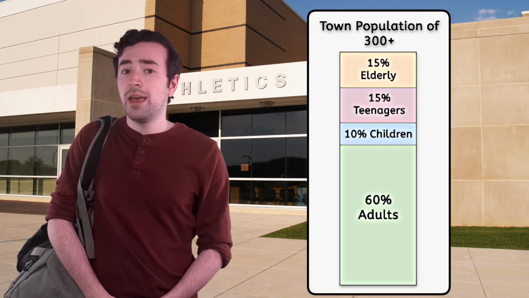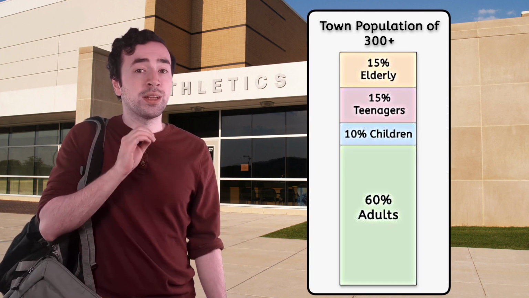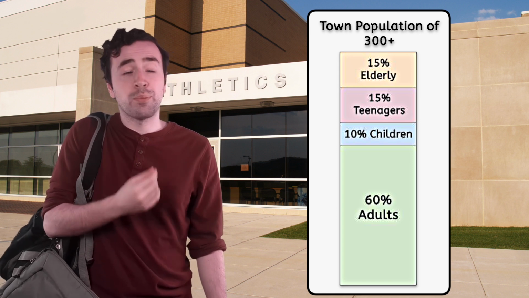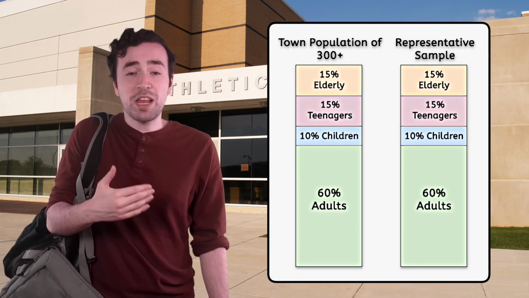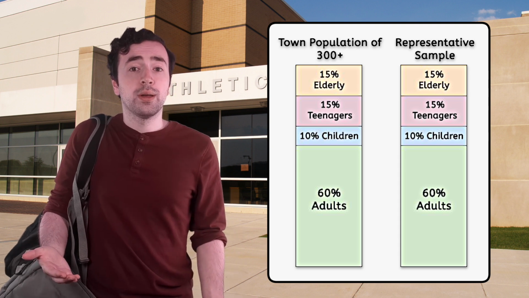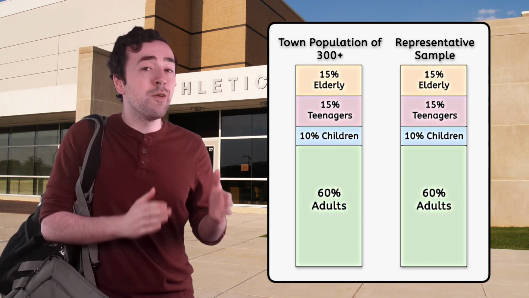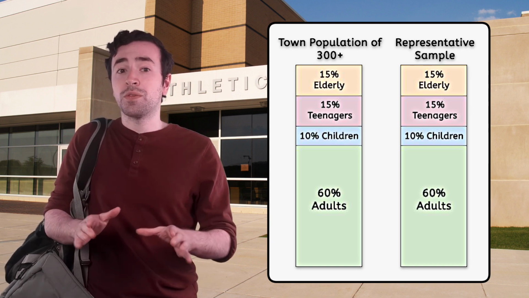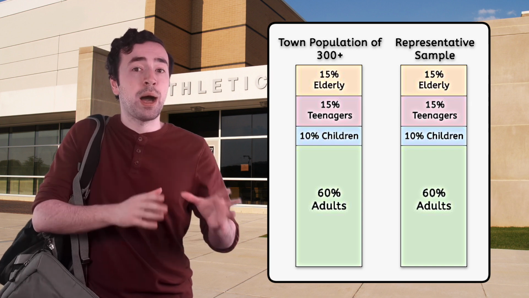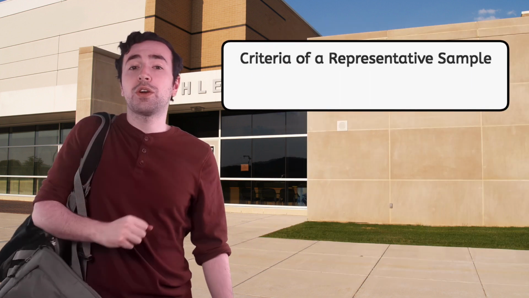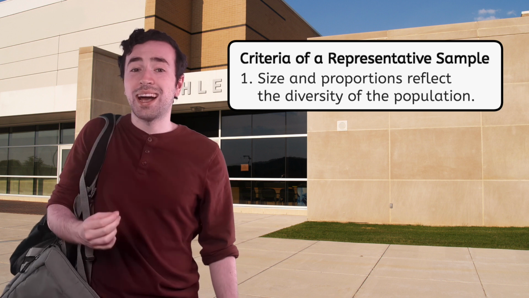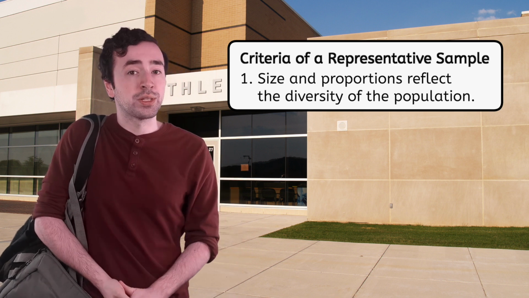If you wrote a number between 30 to 60 people in the representative sample for this town, great work. That number of people is both practical and inclusive. If 60% of this town's population are adults, then what should be true about my representative sample? 60% of my sample should be adults too. The percentages for each age group of my representative sample must also match those of the population. Remember, I want to make sure that my sample accurately reflects the population. That being said, the first criteria of a representative sample is that its size and proportions reflect the diversity of the population.